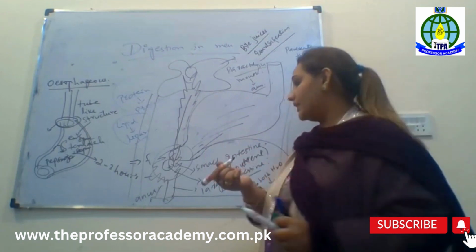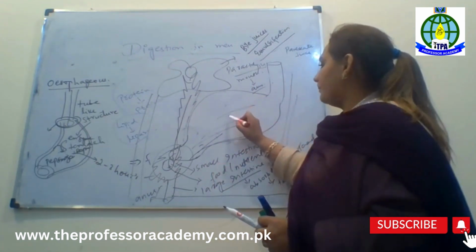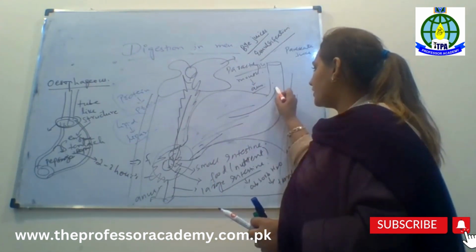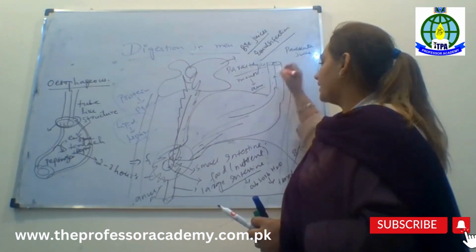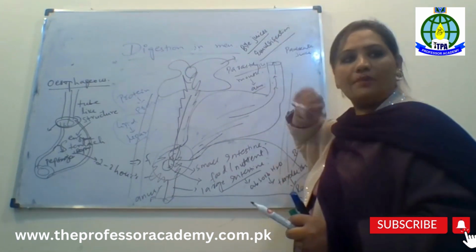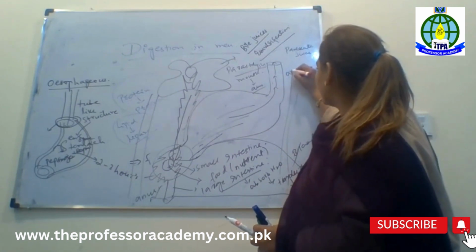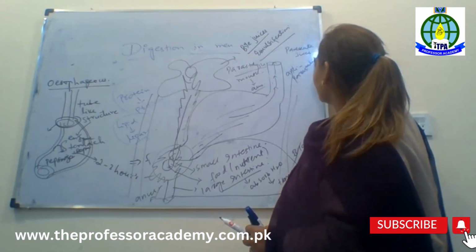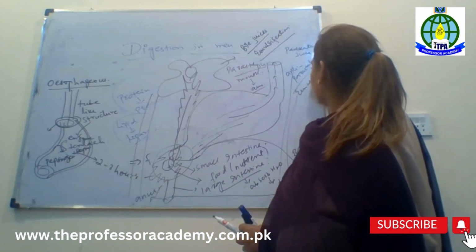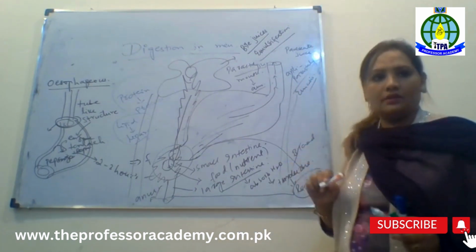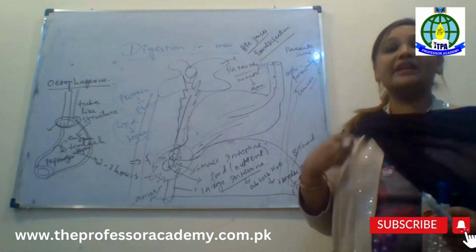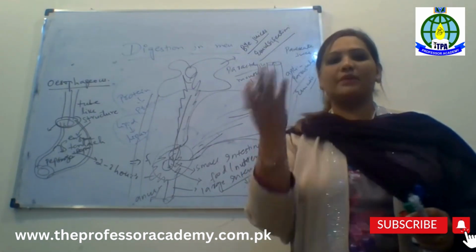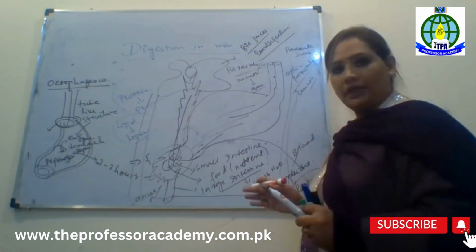Now, what is vomiting? When, for example, due to irritation from any pathogen or something, the food comes in the opposite direction, it is called anti-peristalsis, or we can say that it's emesis. It's a medical terminology. Emesis means vomiting, regurgitation. The food is coming back from the mouth. Are you getting my point?